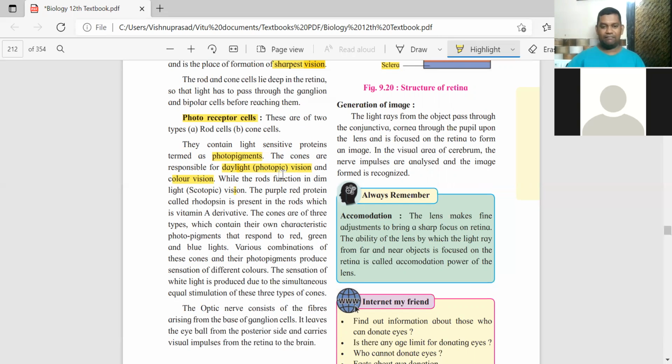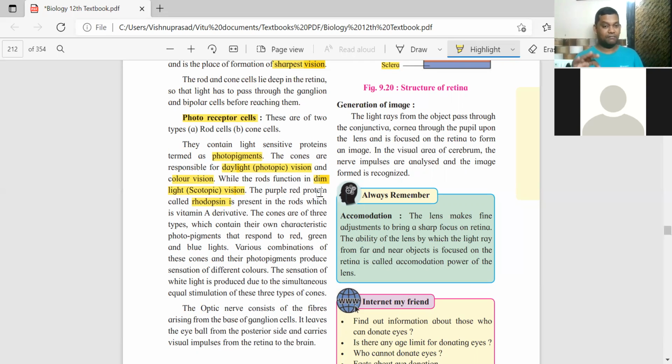Daytime में light होता है, while the rod cells are concerned with dim light. इसलिए बोलते हैं photopic. There is a pigment called rhodopsin present in the rod cells. ये pigments का नाम, purple red colored protein pigment.